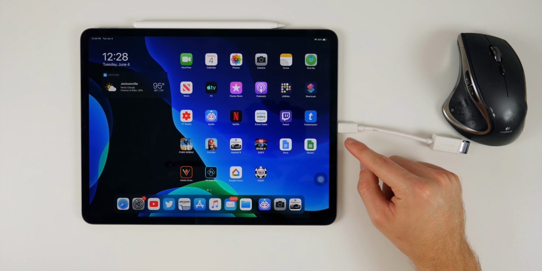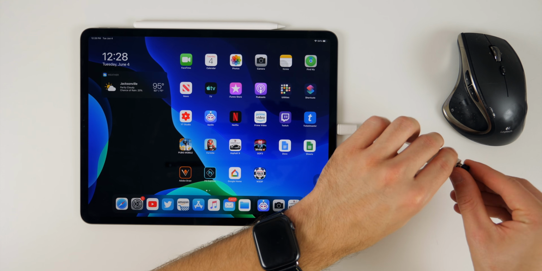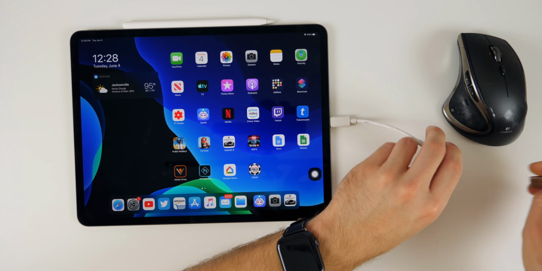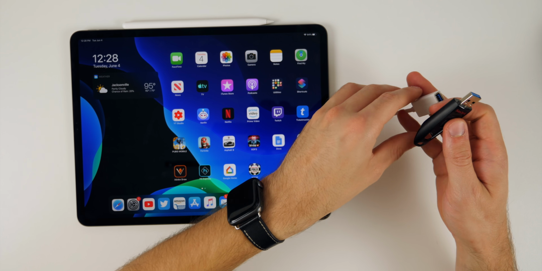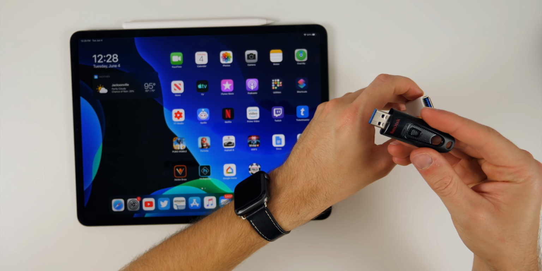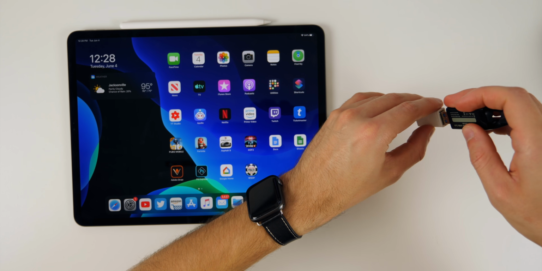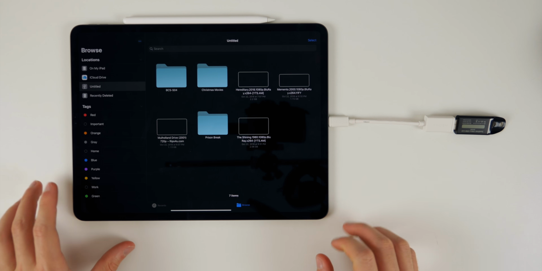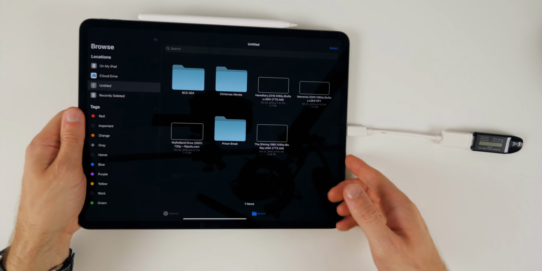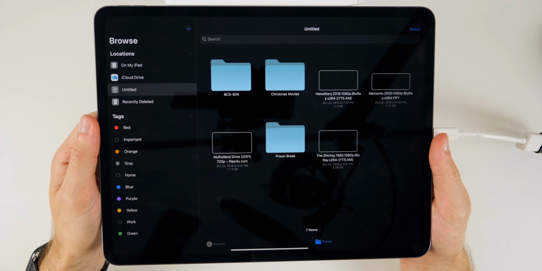Now, speaking of using that USB-C port, you can also use this USB-C port to add additional storage. So I'm going to use this same adapter here, and I'm going to plug in a flash drive that I have right here with some data on it, and we're going to go ahead and plug this into the adapter. And if we go into our Files application, you can see we actually get that data inside of the Files application.